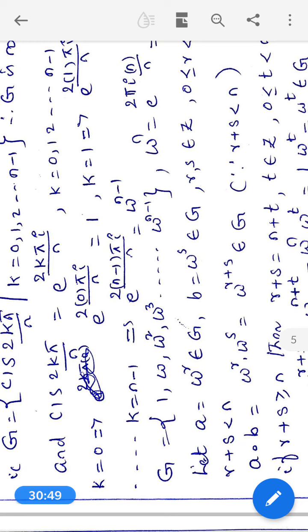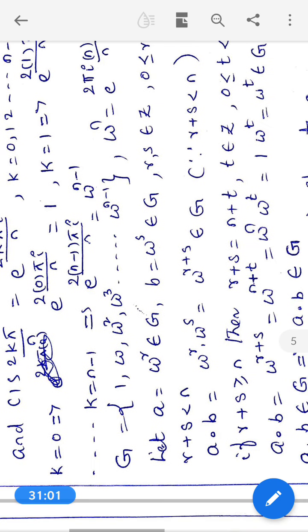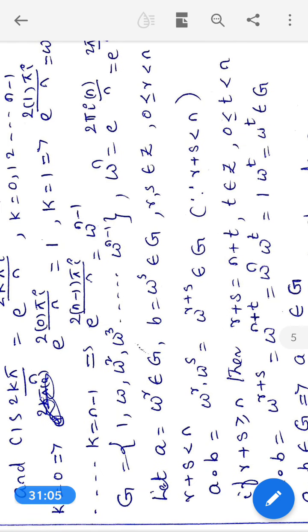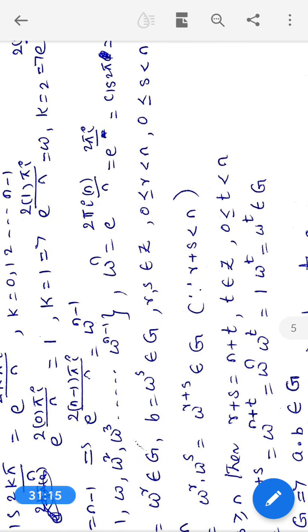For k equal to n minus 1, what is the value? E power 2 into n minus 1 pi i by n. It can be written as omega power n minus 1. Therefore, G is equal to the set of 1, omega, omega square, omega cube, etc., omega power n minus 1.